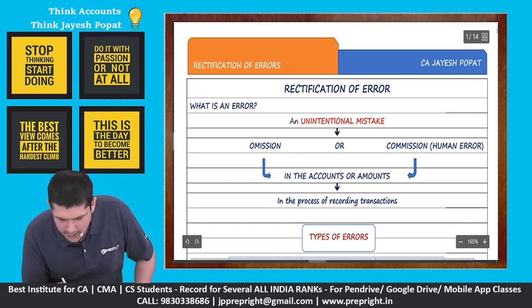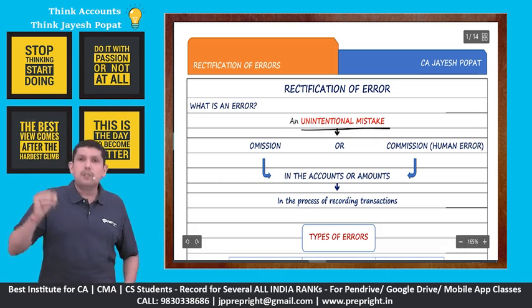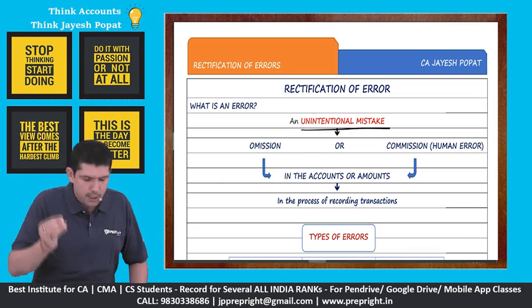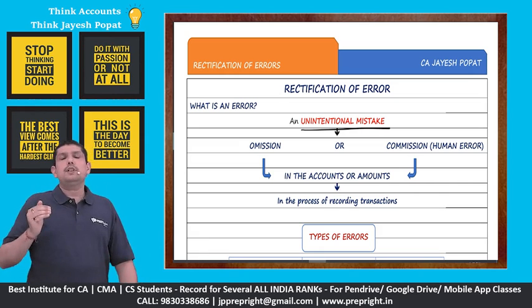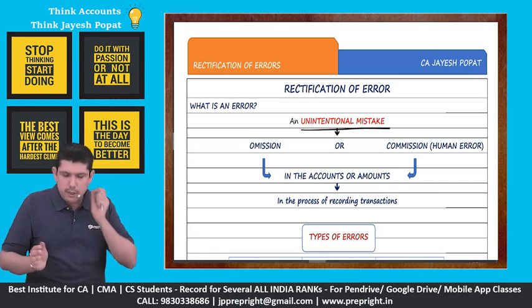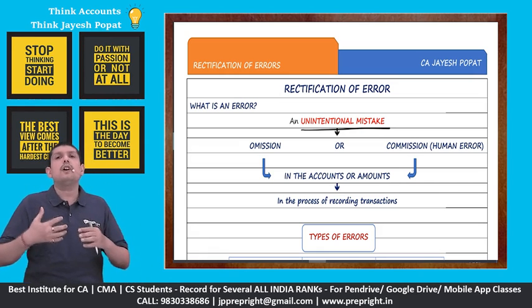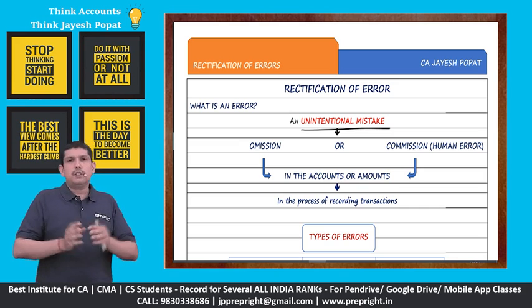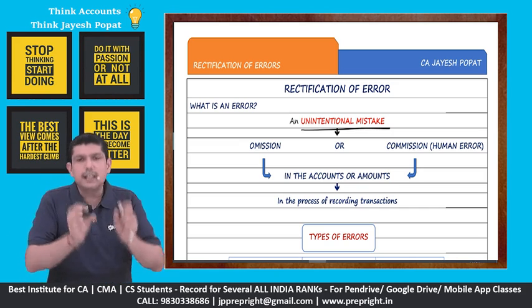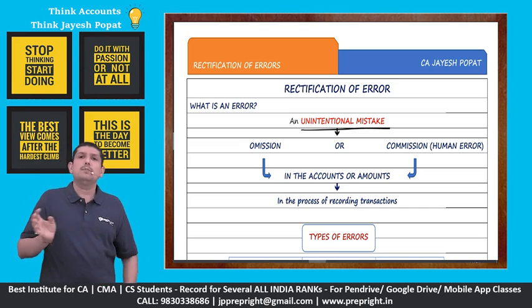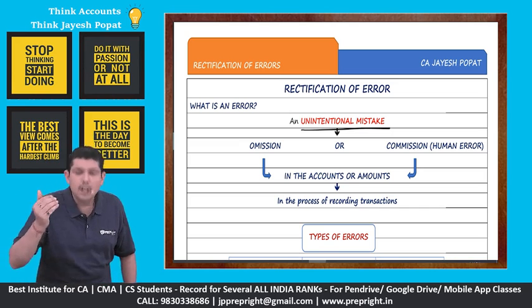An error is an unintentional mistake which could be in form of an omission or it could be in form of a commission. When we talk about omission, omission could be of two forms: either a complete omission or a partial omission. Omission means we altogether forgot to record the entry in the books of accounts. That will be treated as complete omission. Or maybe we posted one side of the entry in the books of account and another side of the entry is not posted in the books of account. That will be treated as a partial omission.